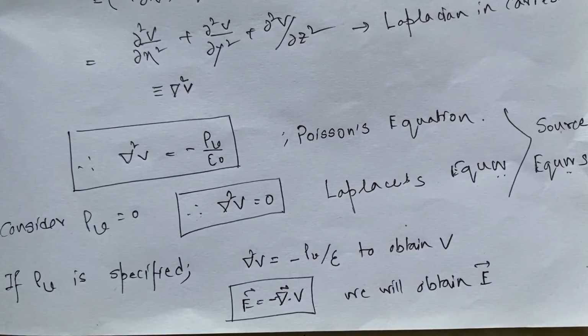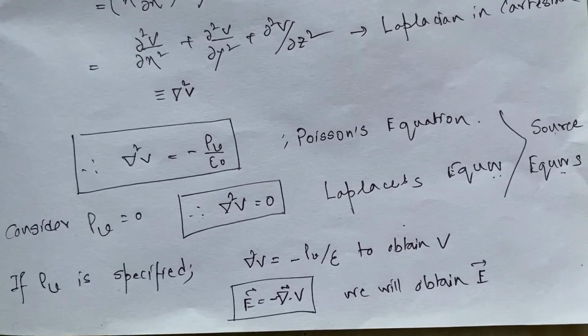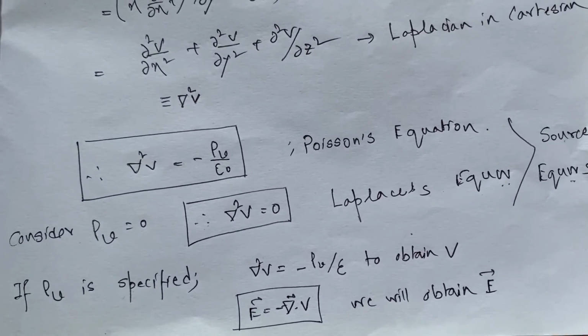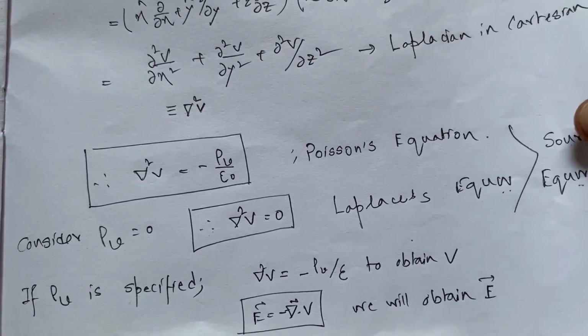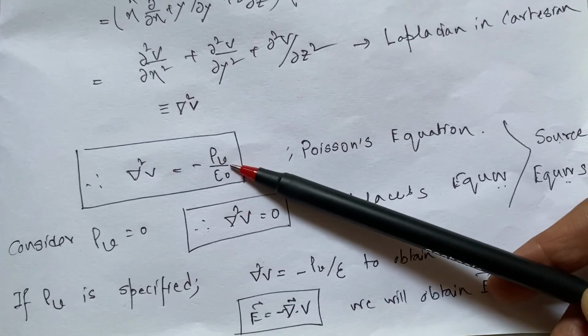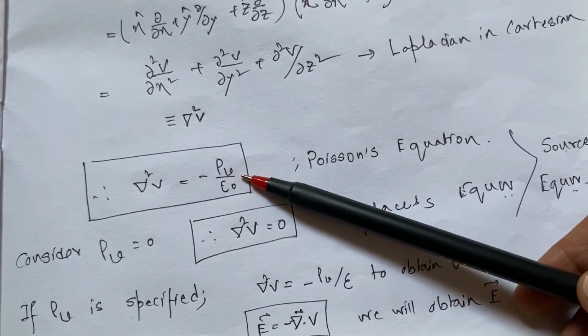Why are these called source equations? Because they give us a route to find out the potential and hence the electric field. So when we have static charge distribution, we have electric field, and that is electrostatics.